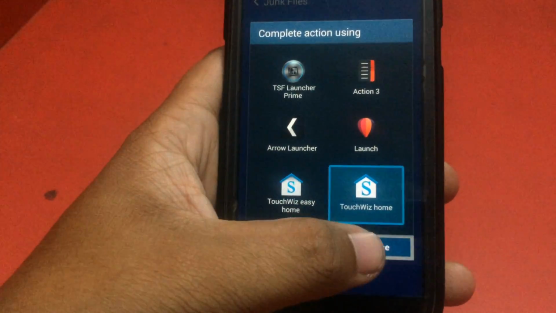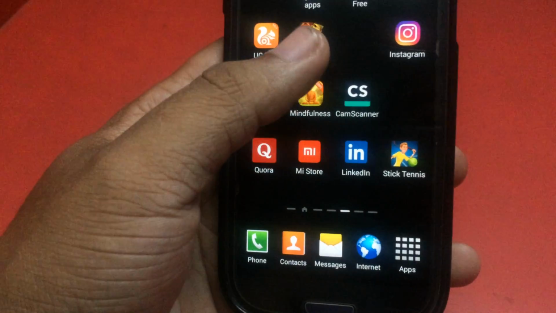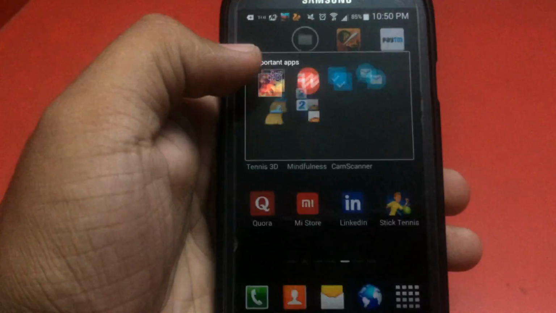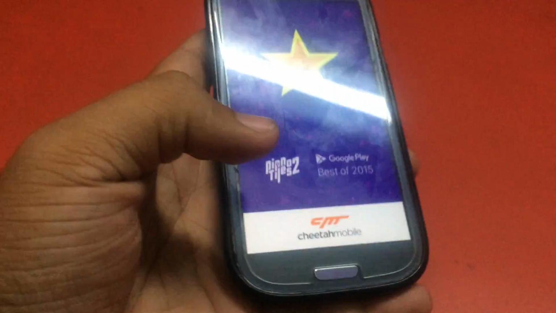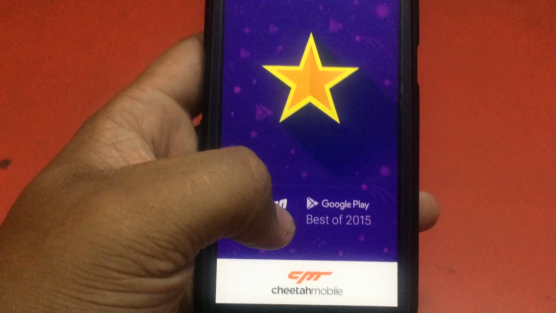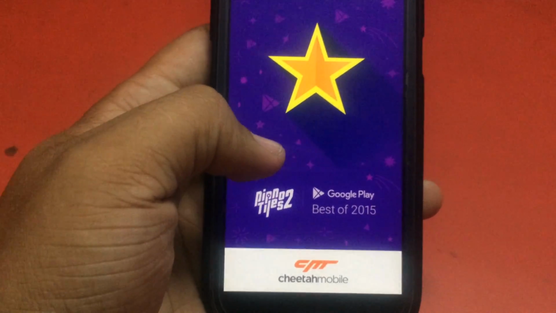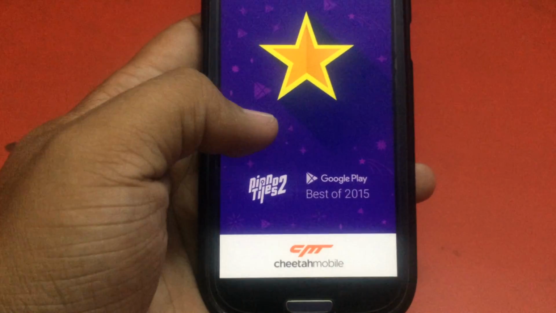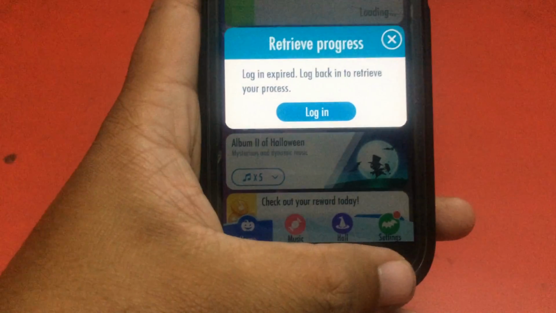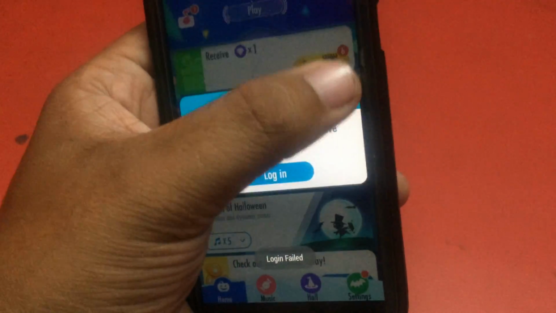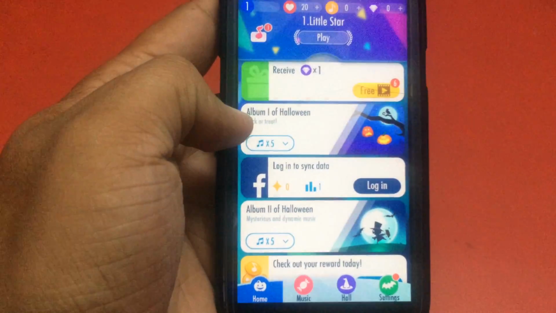So let's go for the last app which I was telling. The last app is a game which I normally play, and it is a very great and famous game. It is Piano Tiles, and I am having 11 tiles per second, which is my record. I usually play this whenever I get free time. There is a login process, but if you don't want to log in, then you can go for it freely.